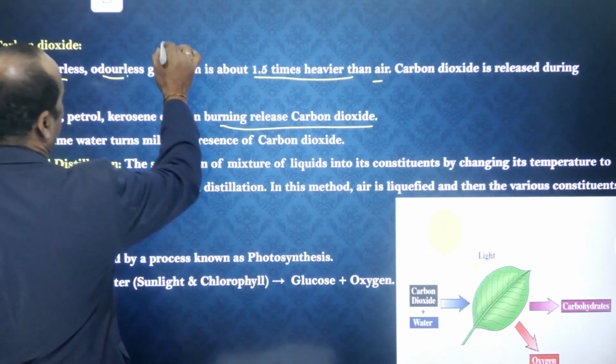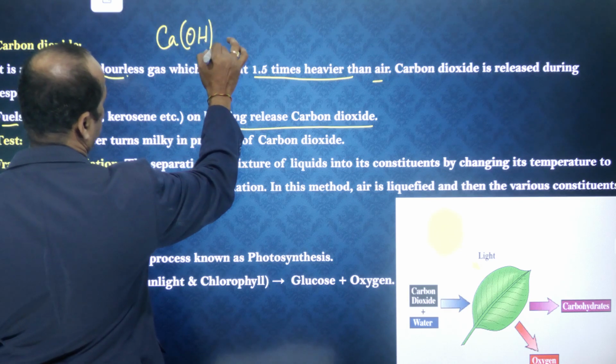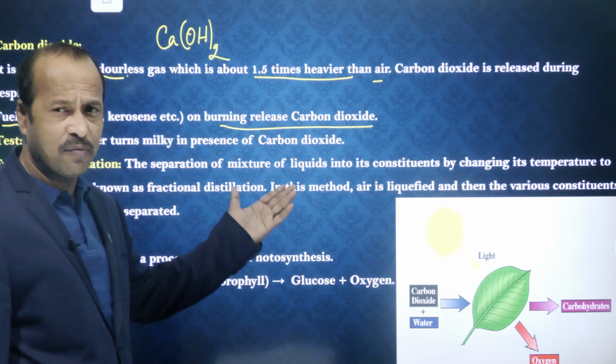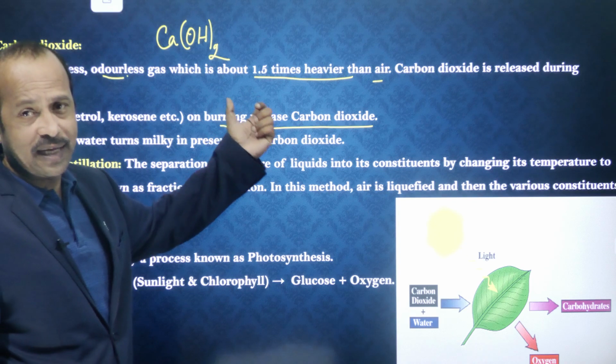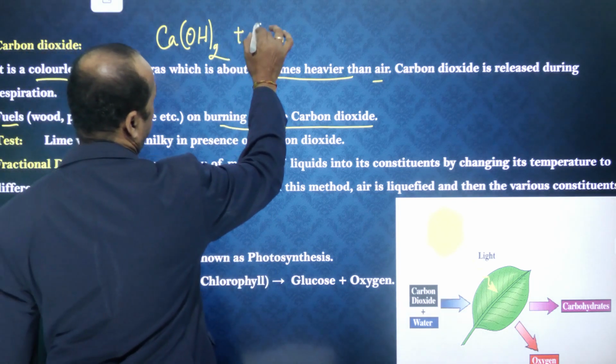Lime water means what? Calcium hydroxide, Ca(OH)2. This is called calcium hydroxide. Okay, lime water. Lime water formula is calcium hydroxide. So we take the lime water, this calcium hydroxide solution. Now, if we pass carbon dioxide in this...